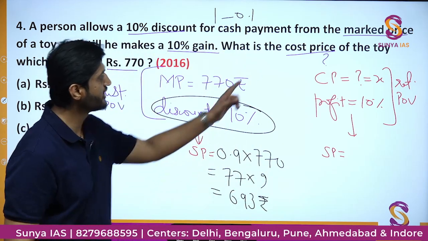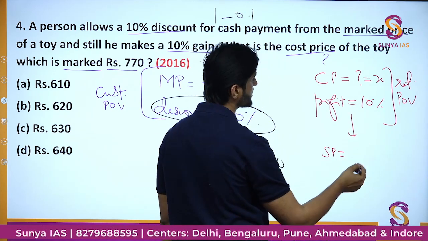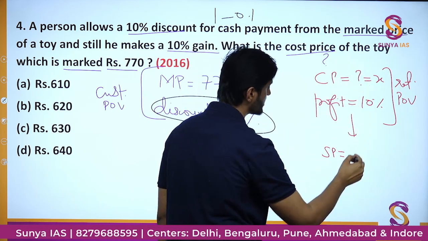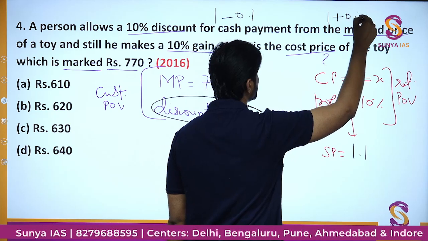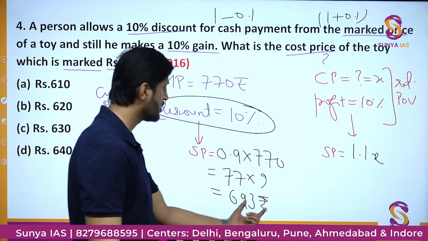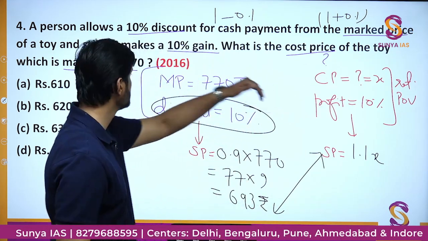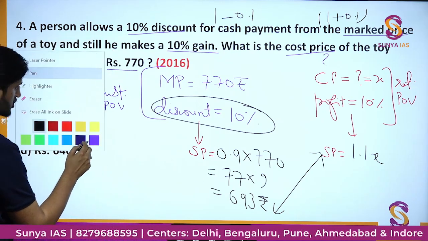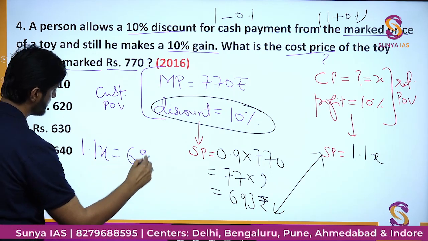Now we'll focus on that part also. Cost price is X, profit is 10%. The selling price is going to be how much? 10% more than the cost price, which is going to be nothing but 1.1. 10% more can be written as 1.1. So here we will get 1.1x. This is equal to this value. You know, this is the link between that point of view and this customer point of view. So we can simply say in the last part of the equation that 1.1x is nothing but 693.